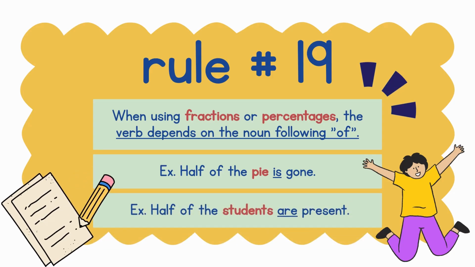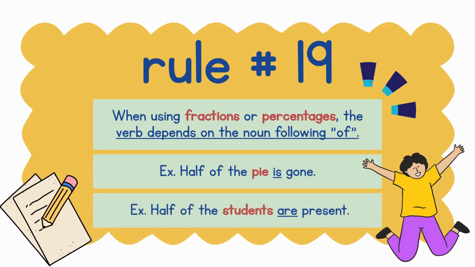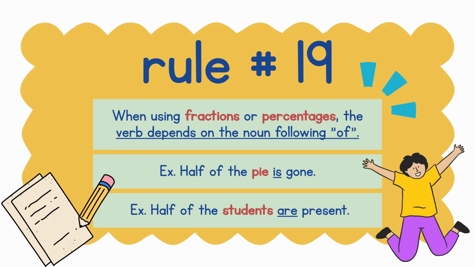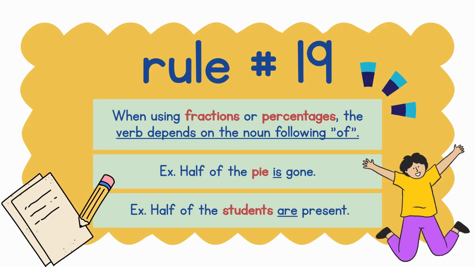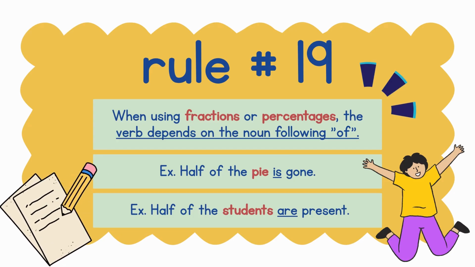Half of the students are present. The noun that follows the word of here is students. Since students is plural, our verb must be in plural form also, which is are.